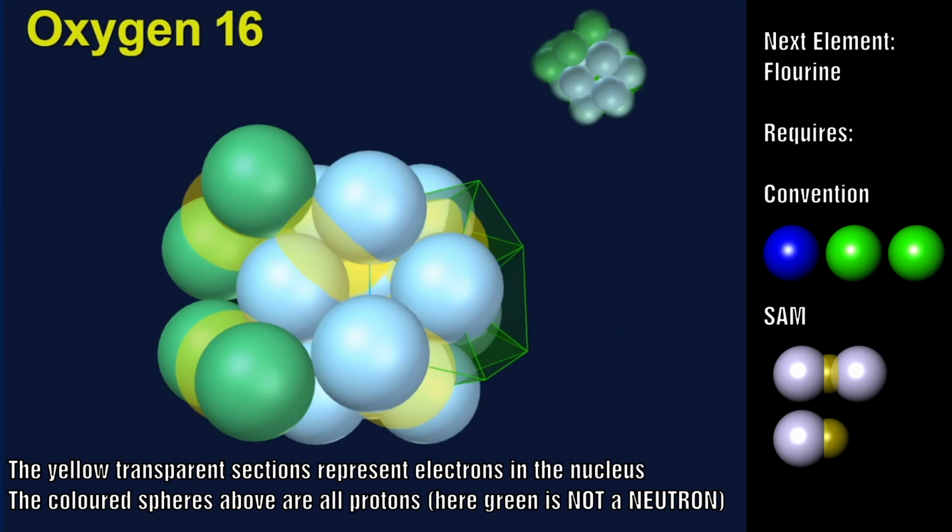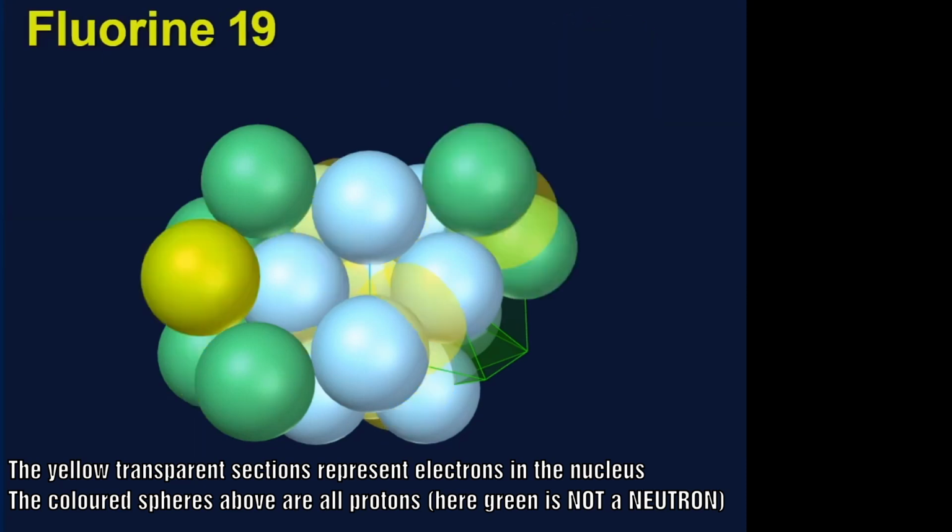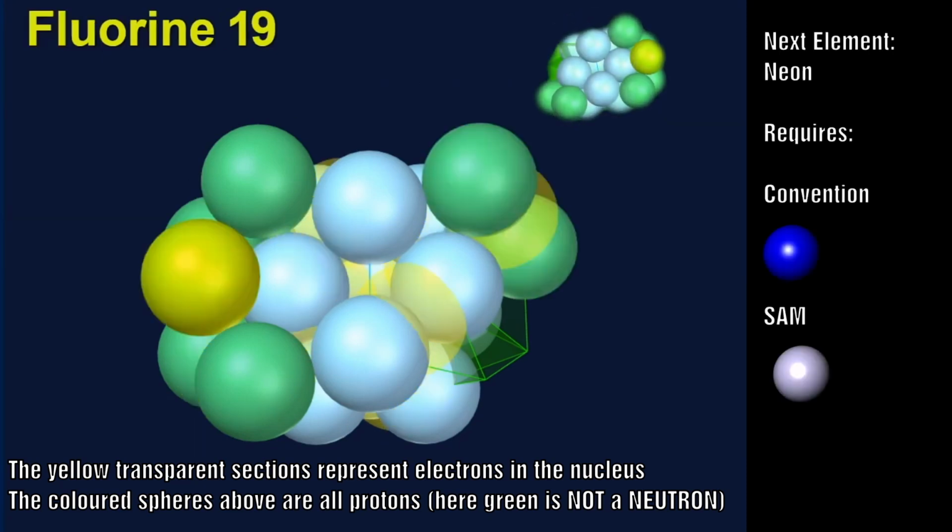From oxygen, we need to add 1 proton and 2 neutrons in the old model to move to the next element. But in our case, we would add 1 deuterium and 1 proton-electron pair. The structure will determine, to a large extent, where the protons can be located. You will notice on the oxygen structure that there is a gap growing here, and this will restrict a proton from wanting to settle there. If we examine fluorine, we see that one of the protons will occupy the spot near the previously added deuterium, and the others will have to start at a different location. These simple rules mean that finding the location and the shape of the nucleus is almost self-deterministic.